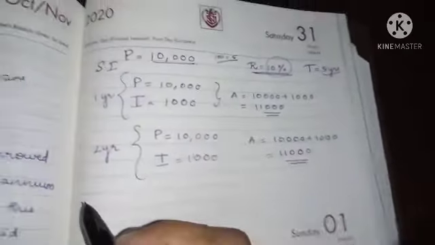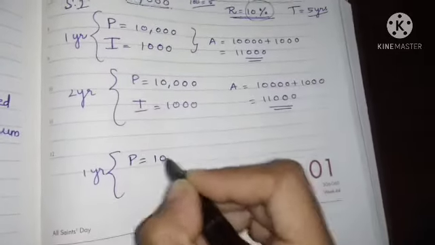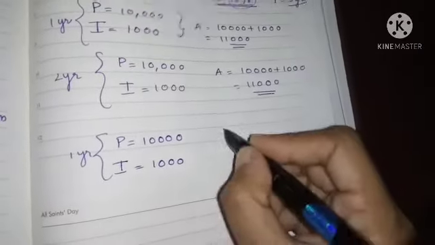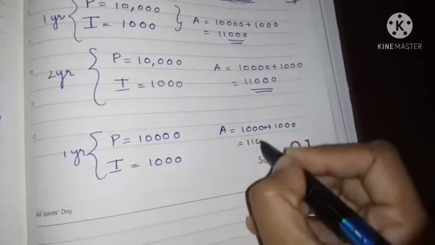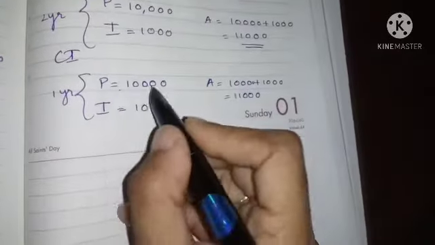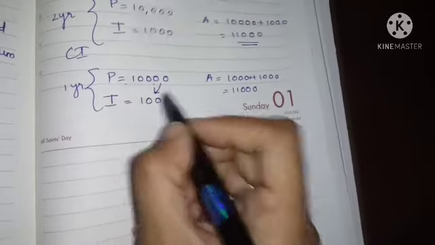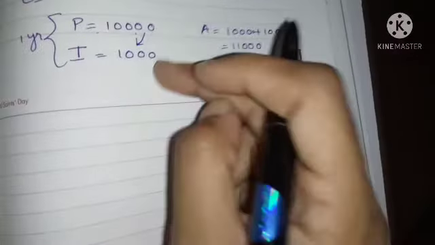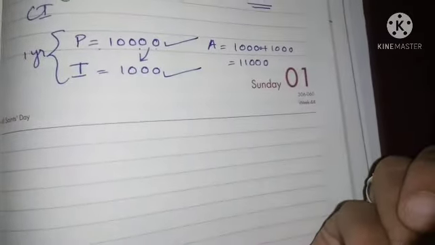But compound interest is different. In the first year, what is the principal you are getting from the bank? 10,000. The interest for this is 1,000 rupees. So the amount will be 10,000 plus 1,000, which is 11,000 rupees. In compound interest, the principal amount which you borrowed from the bank is P, which is 10,000 rupees. The interest we got from this principal is 1,000 rupees. So when you are paying the bank, you should pay the principal and the interest, 11,000 rupees.